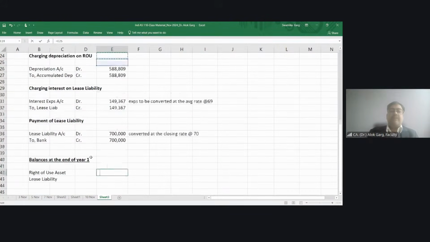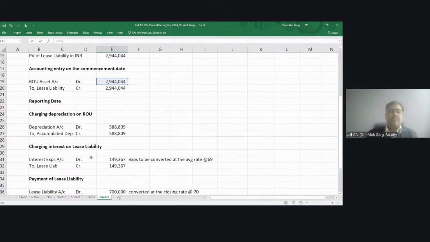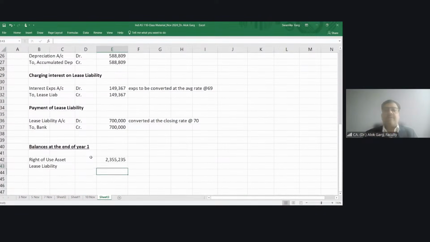What is my balance of right of use asset? This minus this, right? And what is my balance of lease liability?